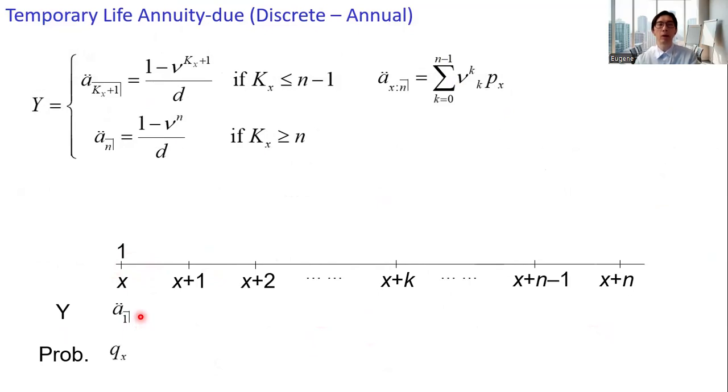The probability of having only 1 payment is qx. And then if the individual dies within the second year of the policy, the value for Y is a double dot angle 2. And the probability of receiving exactly 2 payments is px times qx plus 1.